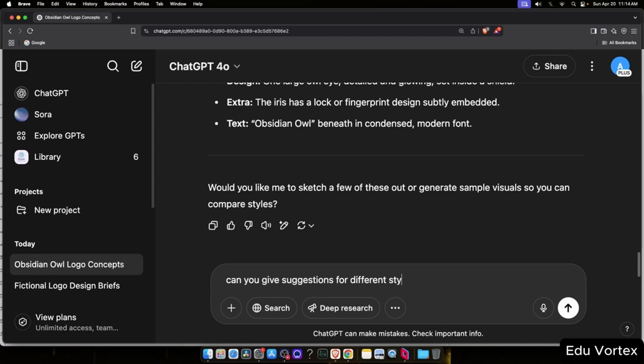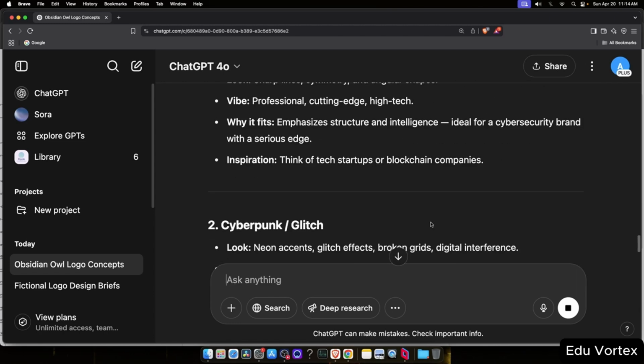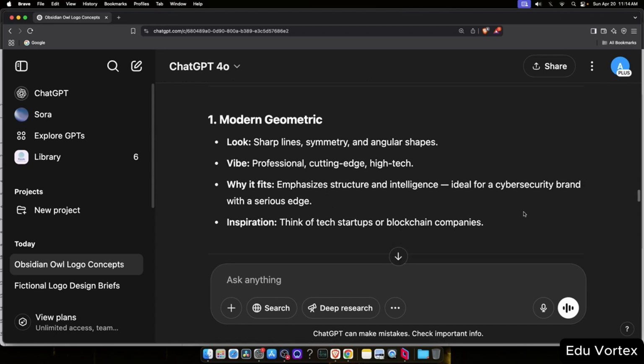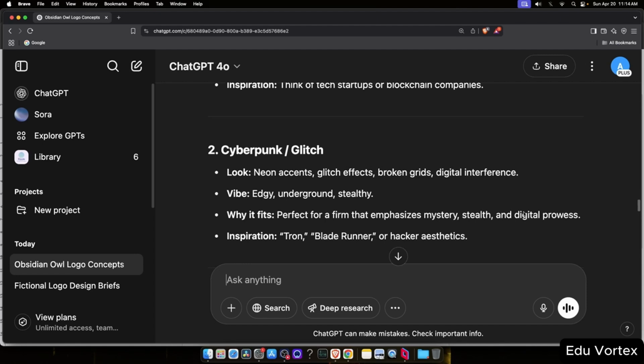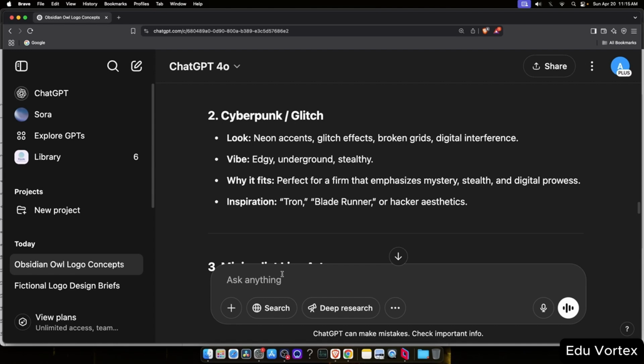Now we're getting somewhere. Scrolling through, one particular style really stands out to me, the cyberpunk glitch aesthetic. It's edgy, neon-inspired, and has that digital tech feel that aligns perfectly with cybersecurity. So next, I'm going to ask ChatGPT to generate a logo for Obsidian Owl in the cyberpunk glitch style.